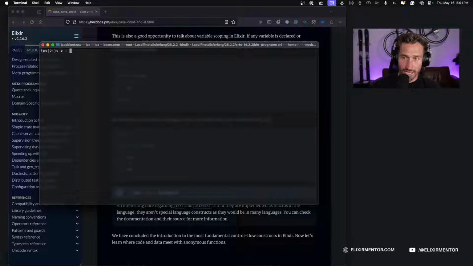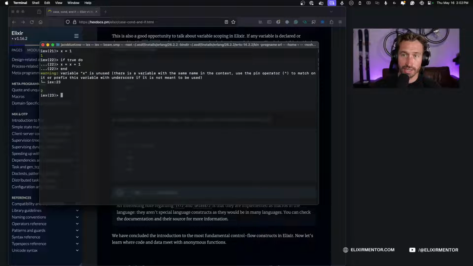So if we say X equals 1, and then if we say if true, and inside this condition, we rebind X by adding 1 to it, and variable X is unused. Okay, so it's saying it's unused because we set it and then didn't use it inside the true condition. So that's why we're getting that warning.